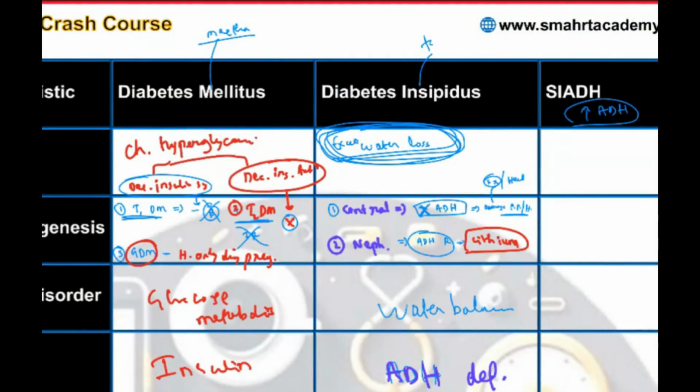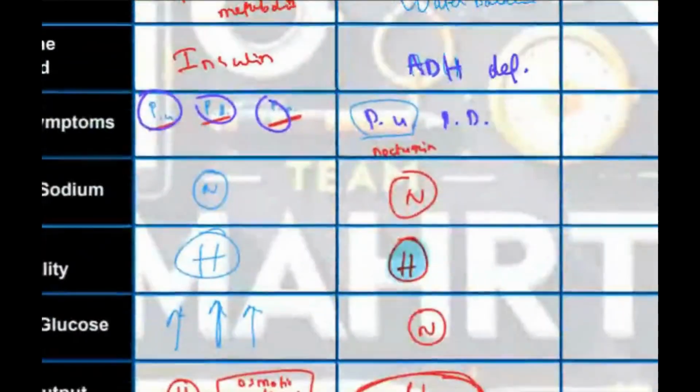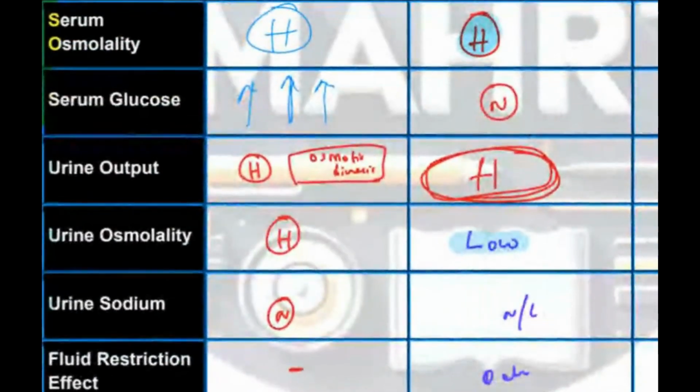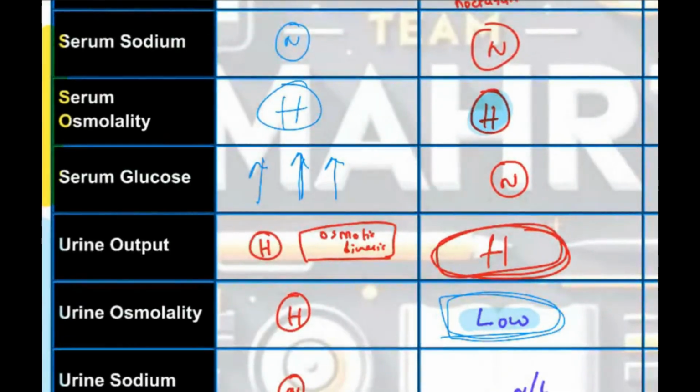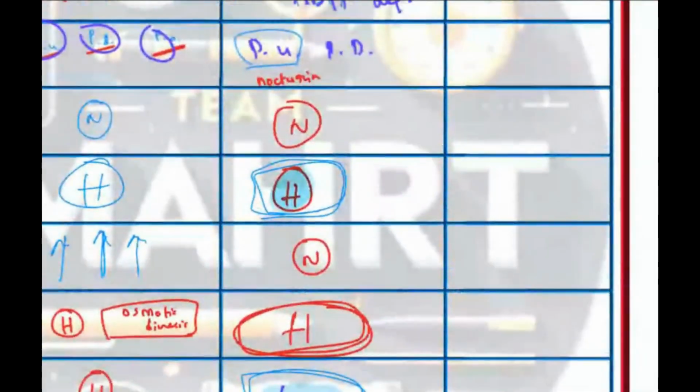Tasteless. So here urine is tasteless because in olden days they used to taste urine. So why was urine tasteless? Because urine contains a lot of water. Water is tasteless. So urine osmolality should be low. This is how you remember. Urine osmolality is low because urine contains a lot of water. Understood? The converse of this: if urine osmolality is low, serum osmolality will be high. Okay, converse of this.